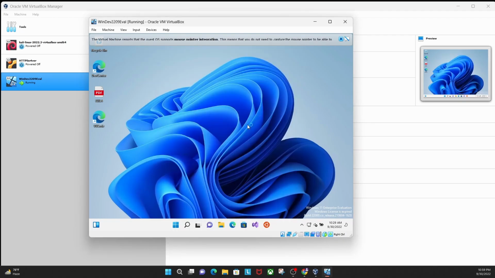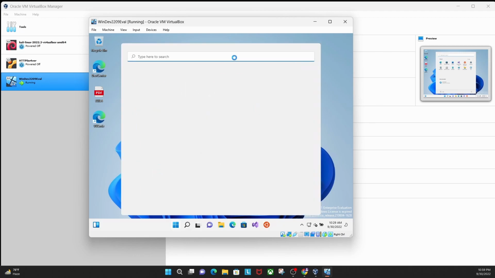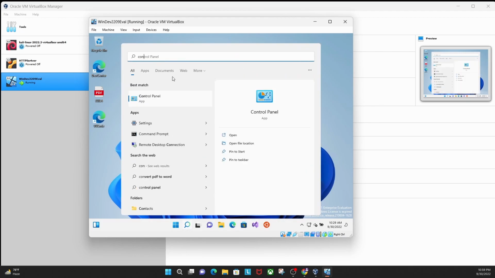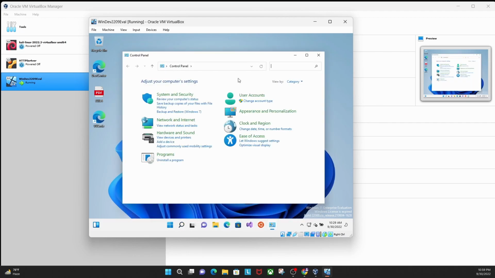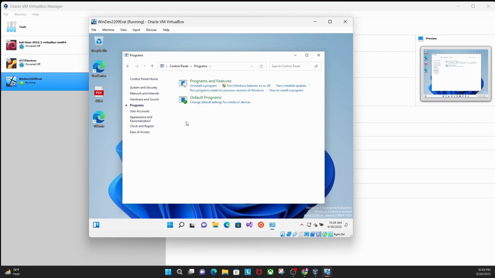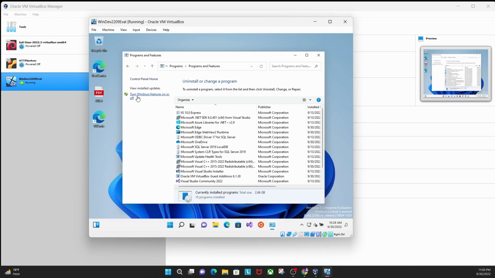We just want to configure IIS on Windows. You click on Start, and then Control Panel. You go to the Control Panel, and then there is Programs. Go to Programs and Features. In Programs and Features, there is one more option there: Turn Windows features on or off.